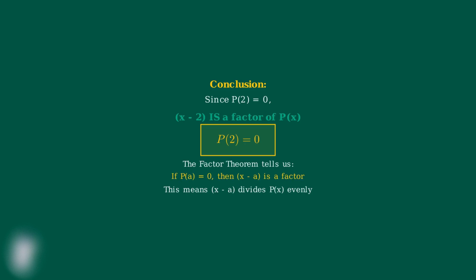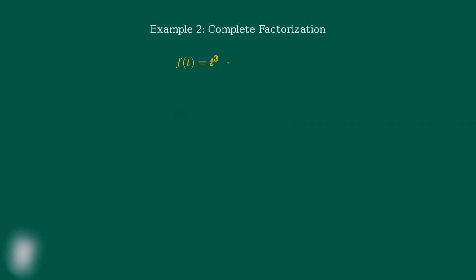Since p of 2 equals 0, the factor theorem tells us that x minus 2 is indeed a factor of our polynomial. This works because when we substitute the value that makes the linear factor 0, we get 0 for the entire polynomial, which means the linear factor divides the polynomial evenly with no remainder. Now we'll tackle a more complex example.